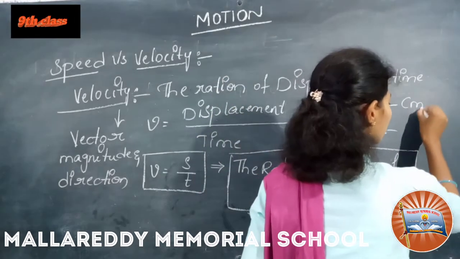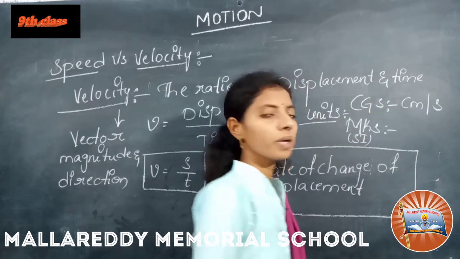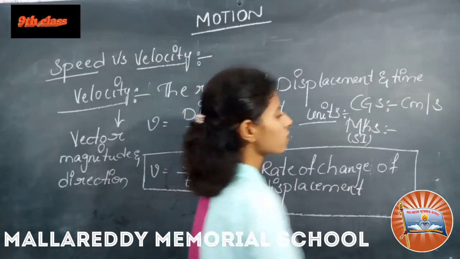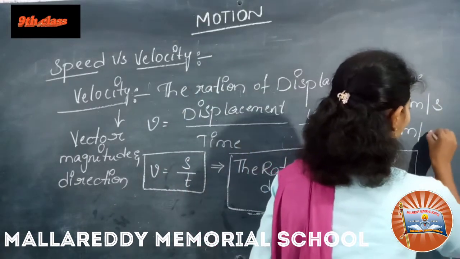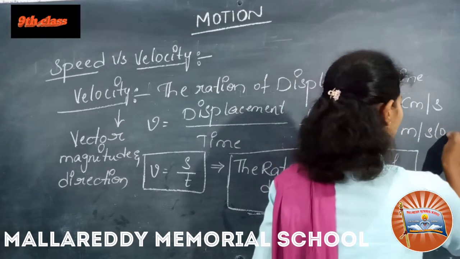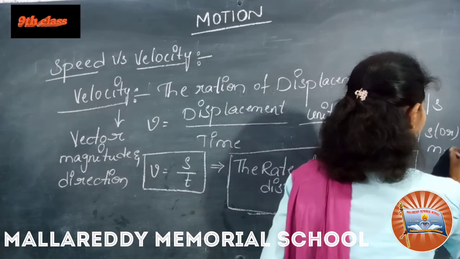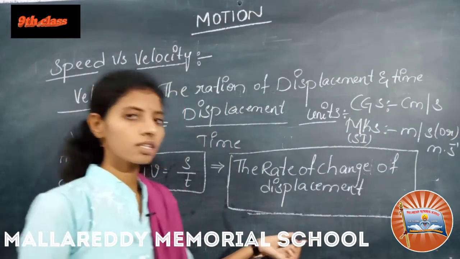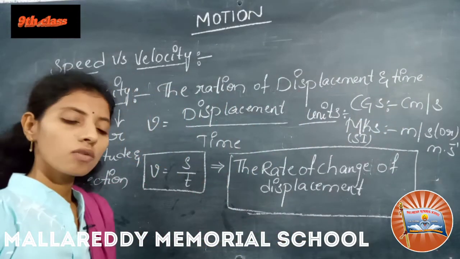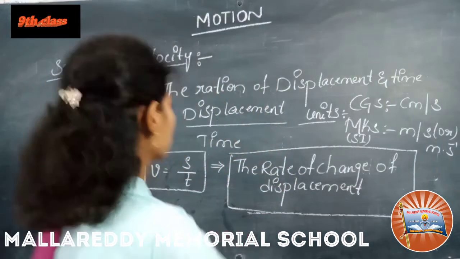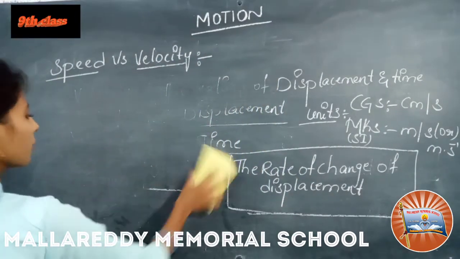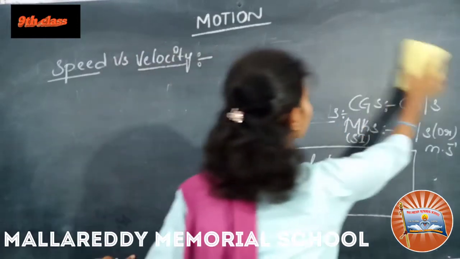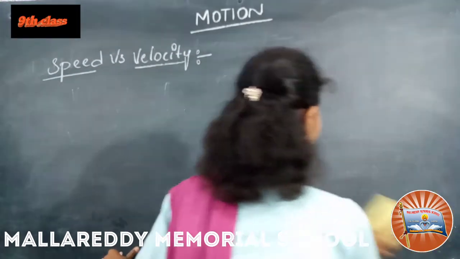CGS units are centimeters per second and MKS units are meter per second, or we can also write meter second inverse. Okay, this is speed versus velocity. So I want to give you some examples for this, and with that you will understand.